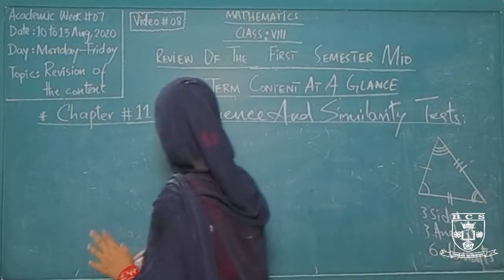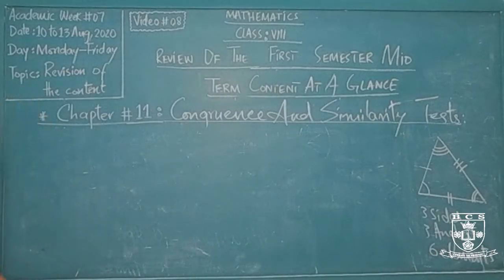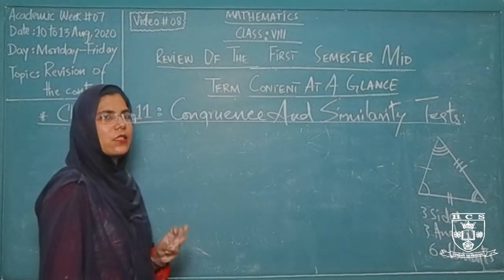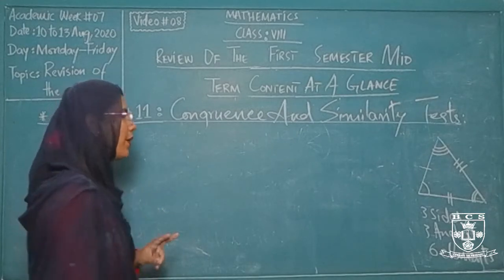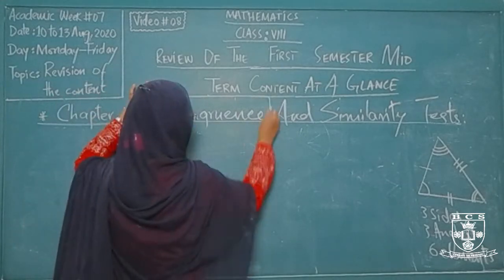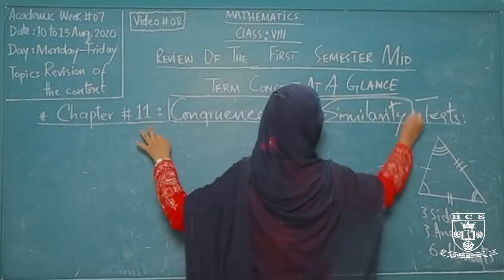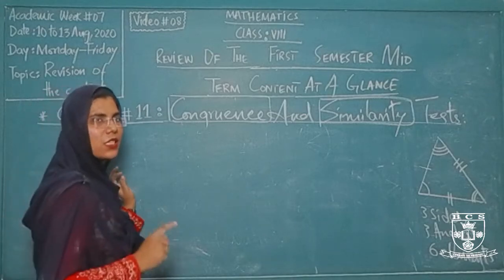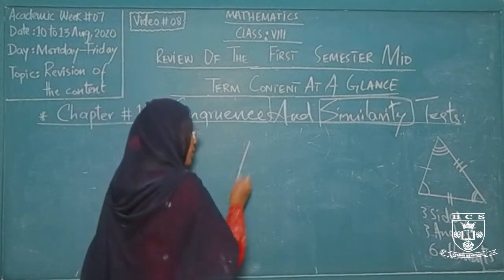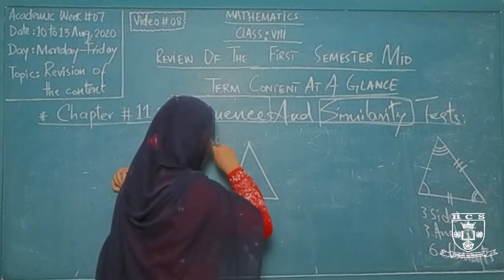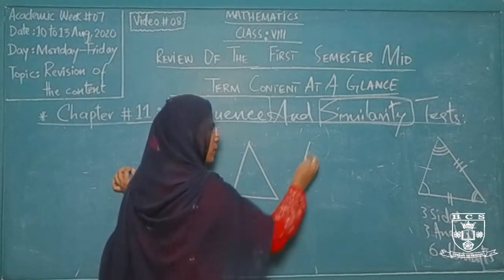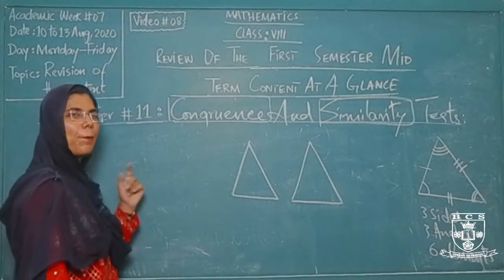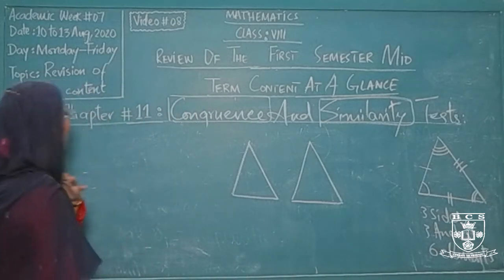Now we are discussing the congruence and the similarity. For the congruence, all the 6 elements may not be equal, but at least 3 elements of 2 different triangles must be. Whenever we are discussing the congruence or the similarity, it simply means that we are discussing a pair of triangles, means 2 different triangles. Whenever we are having the questions for exercise 11A, the congruence, and for 11B, the similarity, it simply means that we are discussing a pair of triangles, means 2 different triangles.